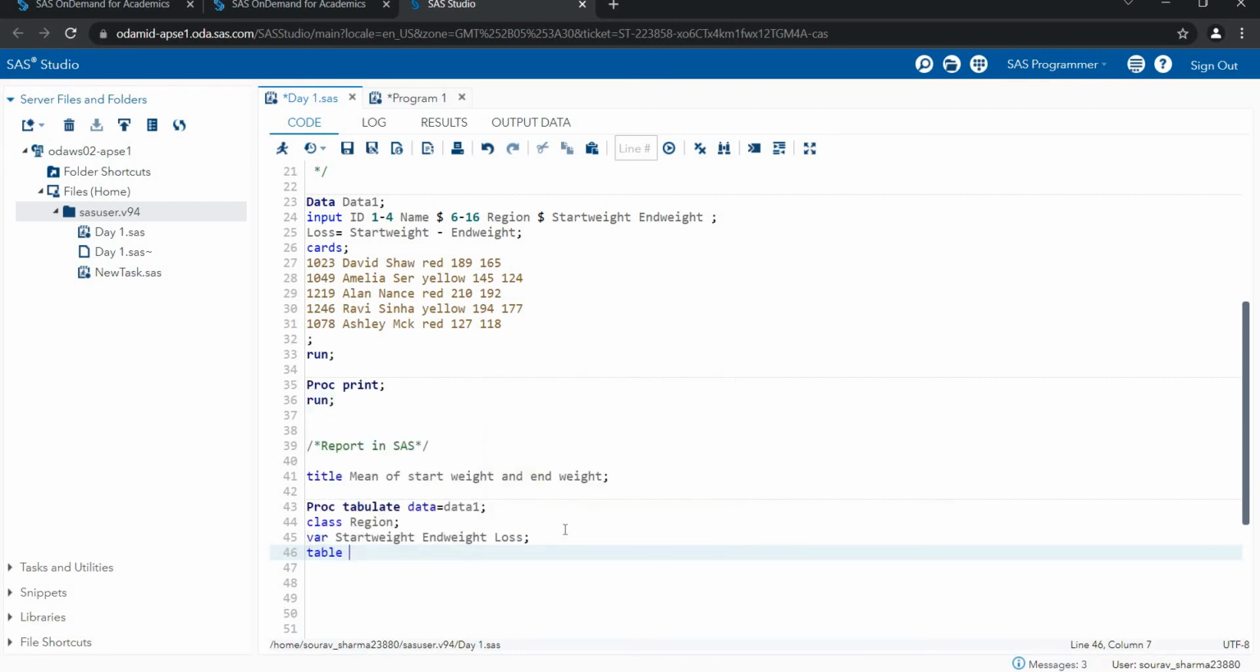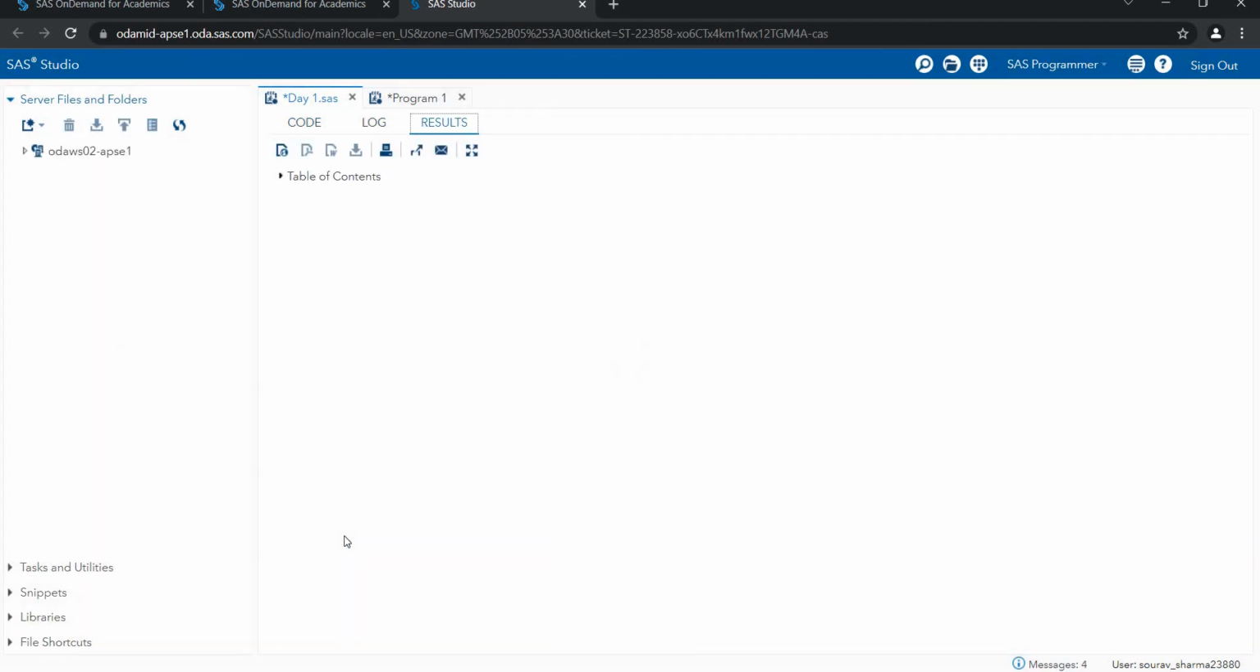Then I want one table. Only English keywords I'm writing here. Which table do you want? I want the reason table, but I want the mean of all the variables: start weight, end weight, loss weight. Then I close it and I run it. So this is the report I created. It is very easy to create the report.